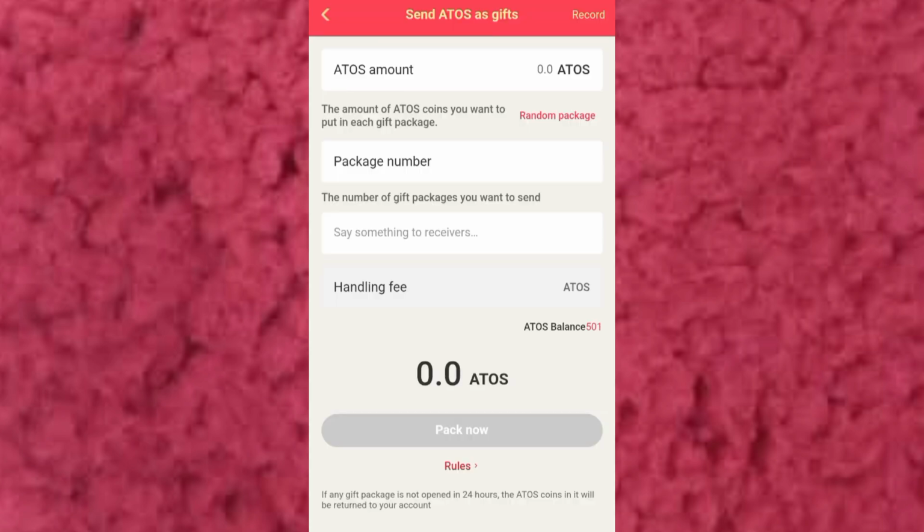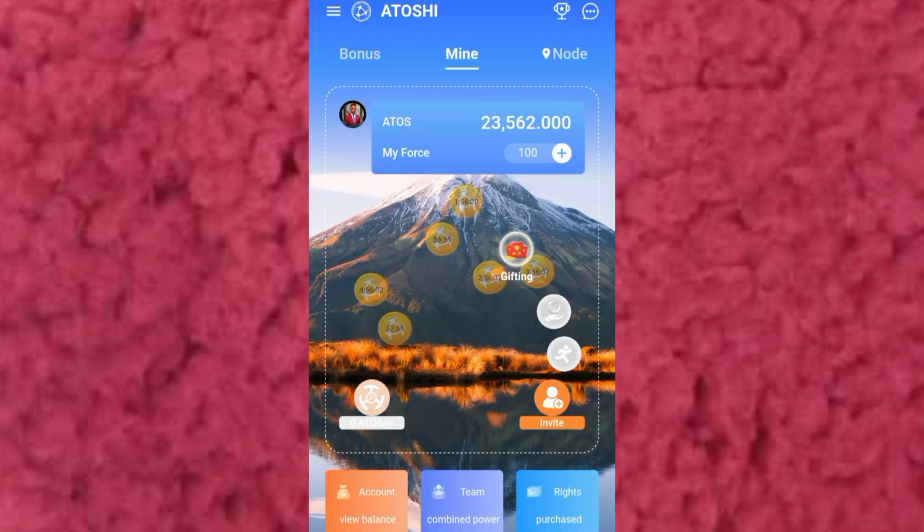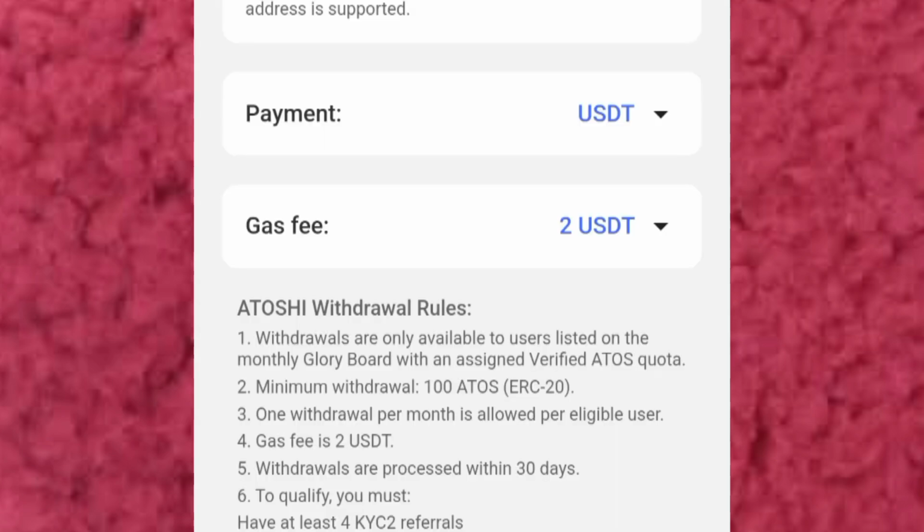Now this Atoshi coin, as you can see, is something you can transfer. Already people are cashing out with it. People that have accumulated a lot transfer some Atoshi coin to their friends, and then they pay them in USDT. So it is wise that you start mining on time now that the project is still fresh. This is the dashboard I took you back to. Remember, when you refer a friend, you will definitely make more coins.